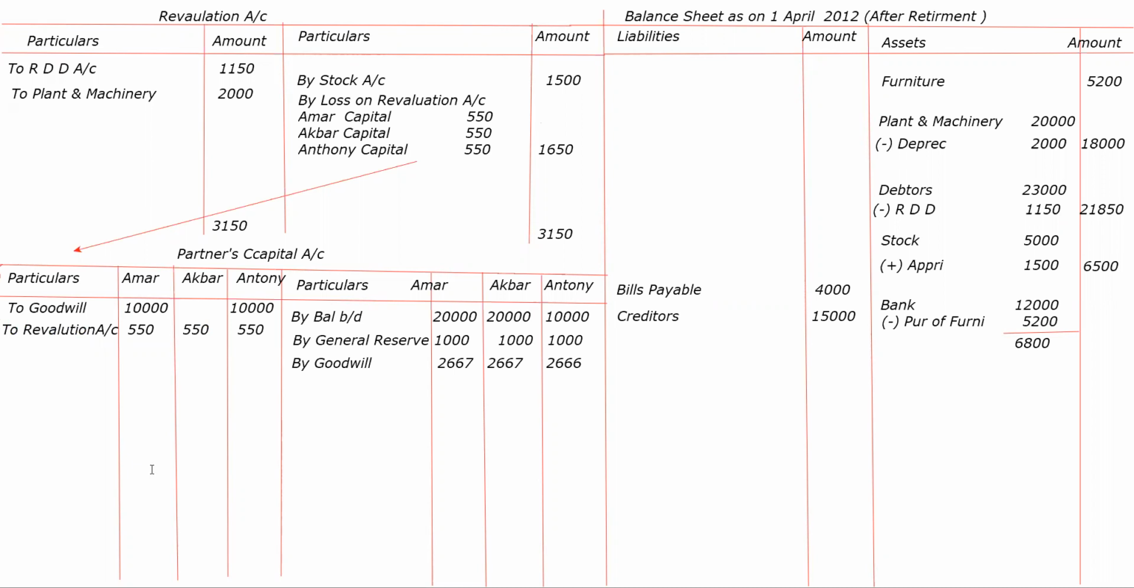Okay. Take it. Now we have to see Anthony's balances. We have to close the Anthony's account. Anthony का account close करेंगे. How much will come? 13,666. Correct?